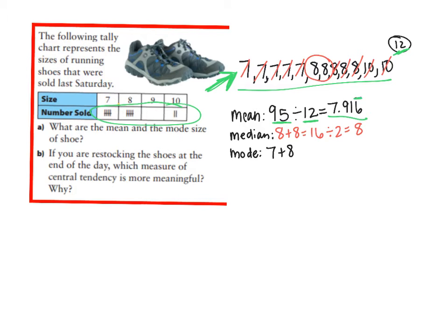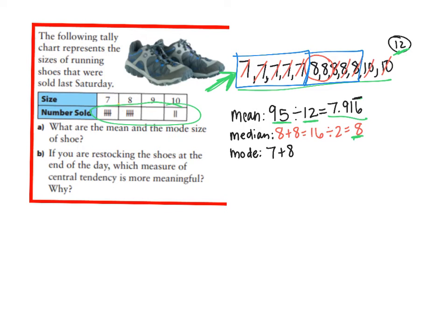Notice this little line above here means that the 6 is repeating. I found my median by crossing off, added the 2 together and divided, and I got 8. And then I have 2 modes because if I look here, I have 5 7s and 5 8s.